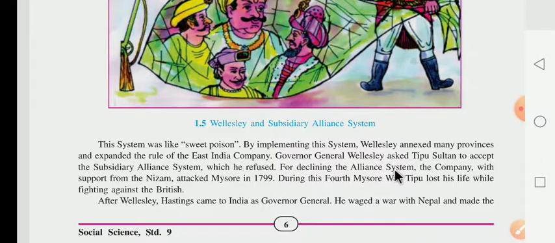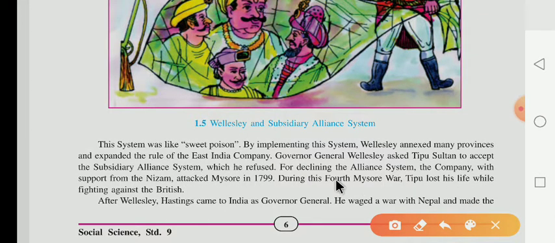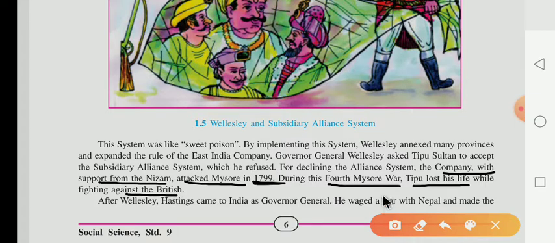For declining the alliance system, the company, with support from the Nizam, attacked Mysore in 1799. Tipu Sultan refused the subsidiary alliance system. That's why the company took the help and support of the Nizam and attacked Mysore in which year? In 1799. During the Fourth Mysore War, Tipu lost his life while fighting against the British. It means in the Fourth Mysore War, Tipu Sultan lost his life while fighting against the British.